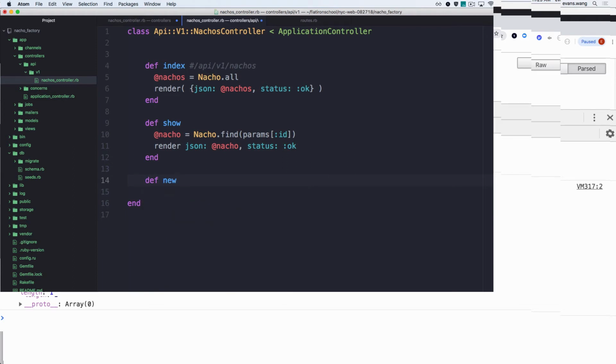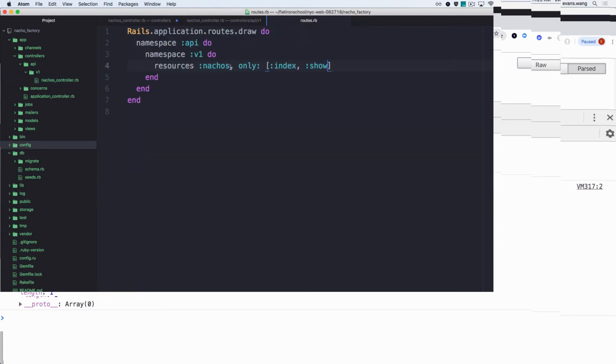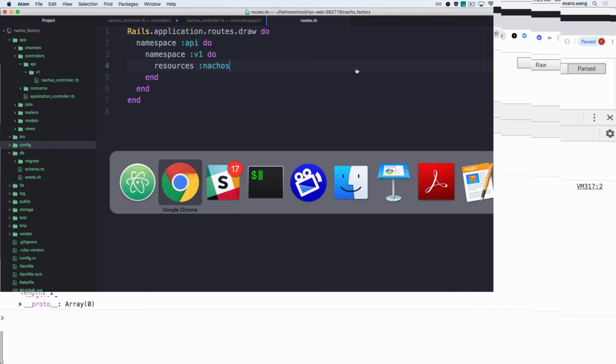Is it create? Well, let's do this. Let's put a pin in this real quick, right? And let's be a little sneaky and cheat a little bit, because in my routes, I can always find all my RESTful routes. I just get them all like a champ. So let's take a look.